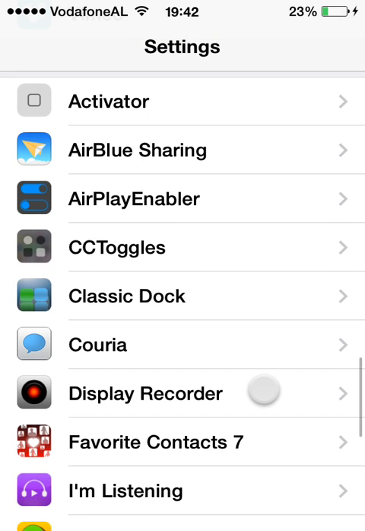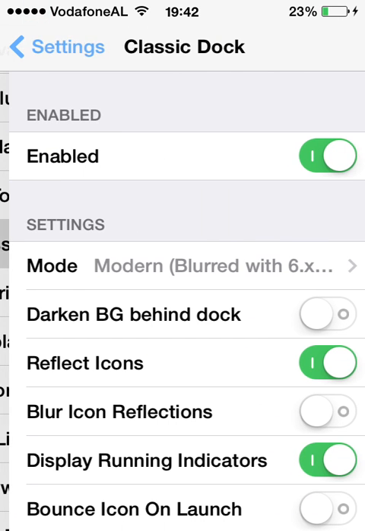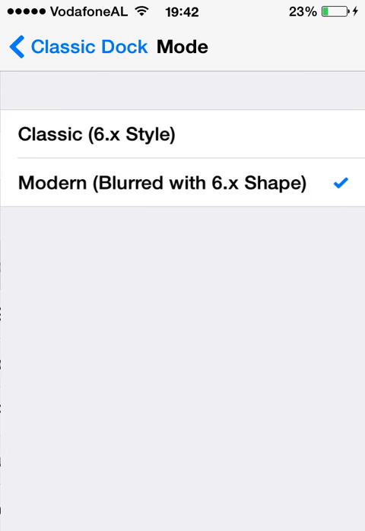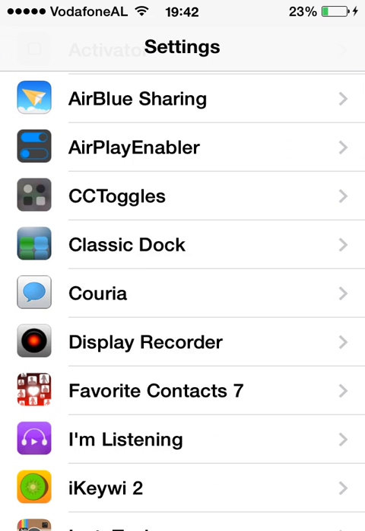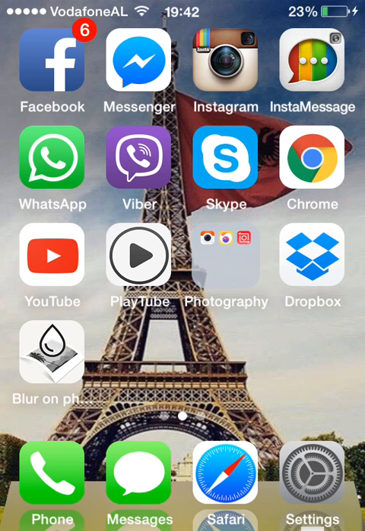The next tweak is called Classic Dock. Classic Dock changes the dock. I have selected this, it's more beautiful, and if you see the dock, it's a better view, and if an application is open you have that white dot down there, so that means the Settings app is open.